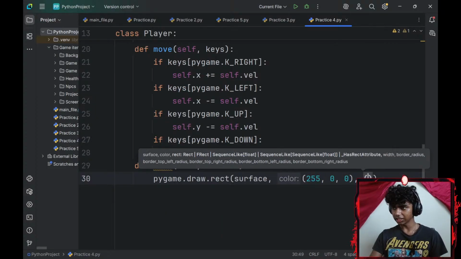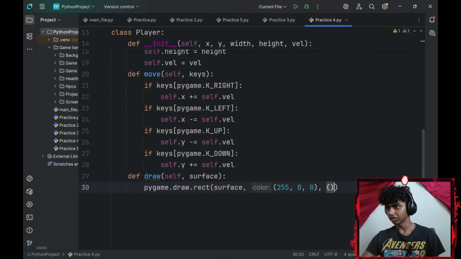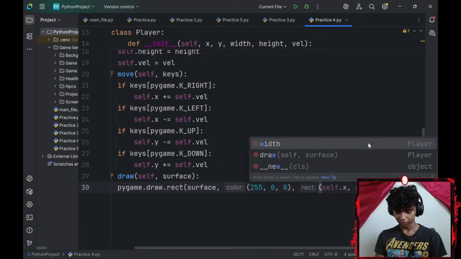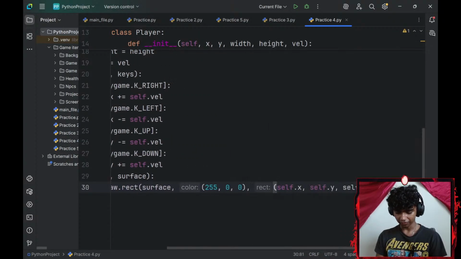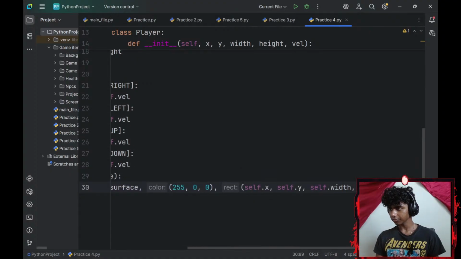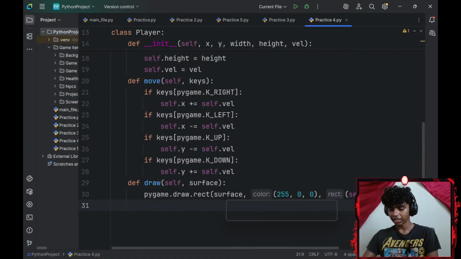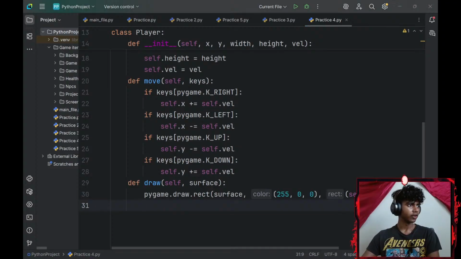And then a tuple, let me decrease the size of the screen a little. Okay, so my self.x, self.y, self.width, and lastly self.height. Okay, perfect. And then I'm pretty sure I gotta invoke the function. So add move, okay, add a draw, did that in the game loop.